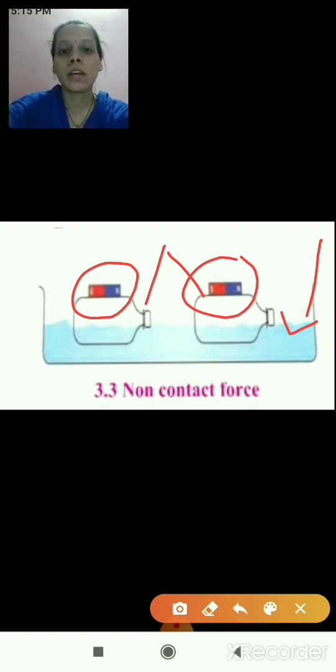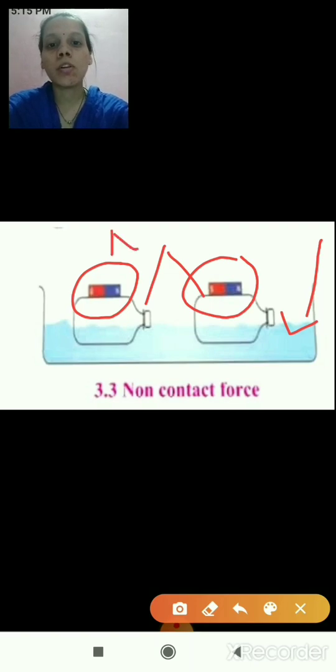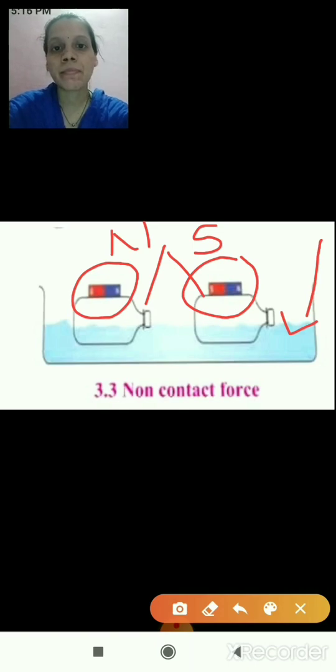Now, what will happen? This is the north pole of a bar magnet and this is the south pole of a bar magnet. When these bottles are kept close to each other, with north and south poles facing, the bottles will attract each other. Why? Because opposite poles attract each other. After some time, we will change the direction of this bottle. Then here this is the north pole and here this is the north pole, because we have changed the direction of a bottle.